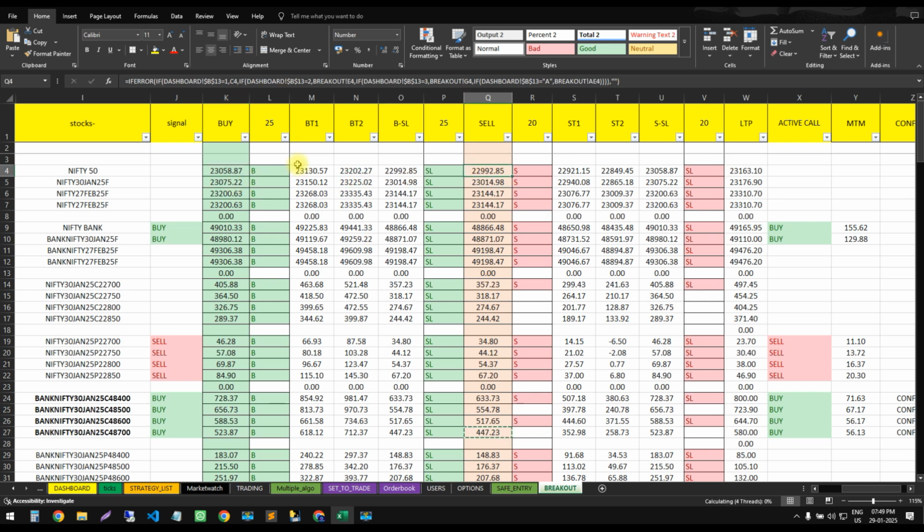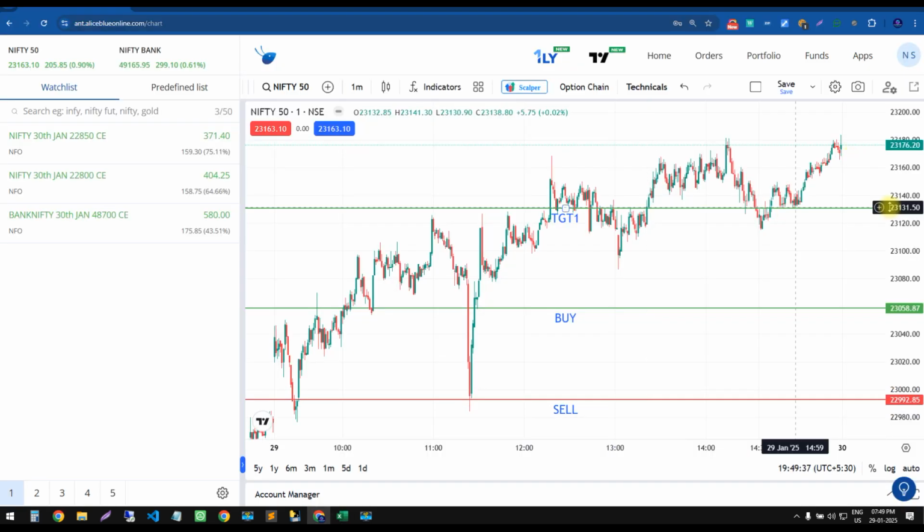Today we even achieved buy target 1, which is 130. You can see here 130. This is our buy target 1 and it is hit. This is also the stop loss of our buy. Almost exactly at 10 o'clock the market hit our buy level and started going up.